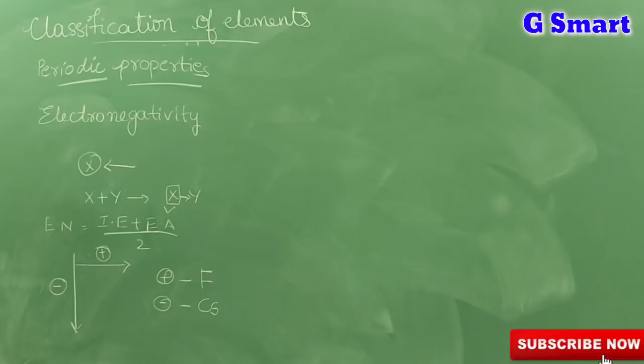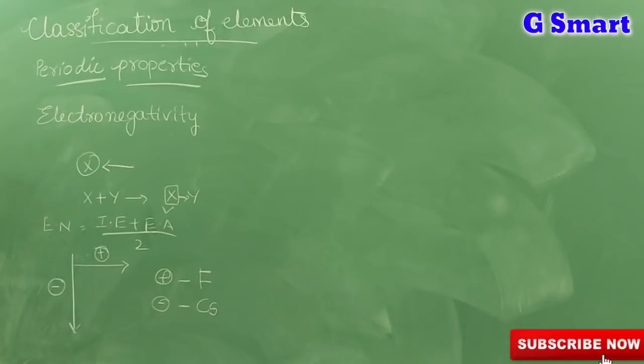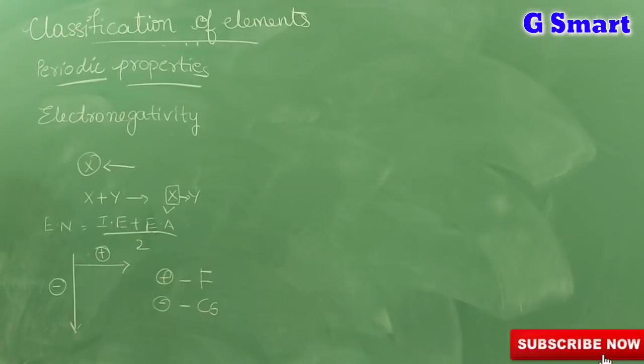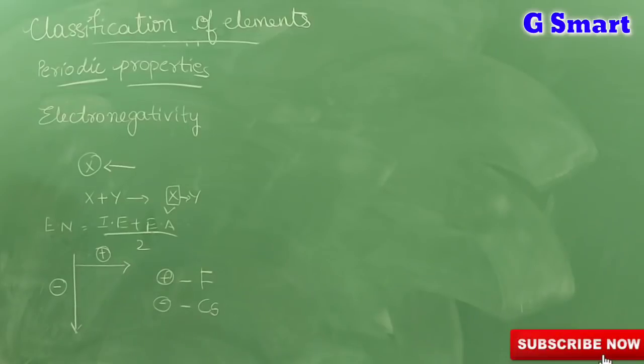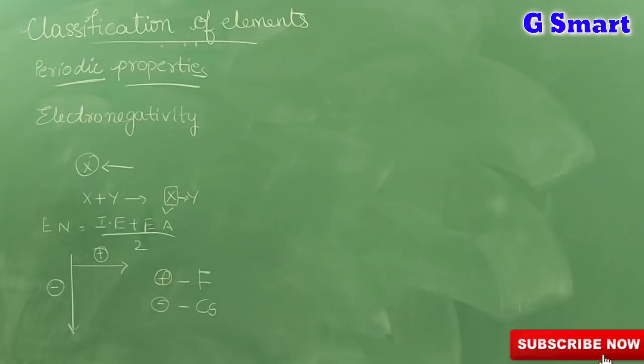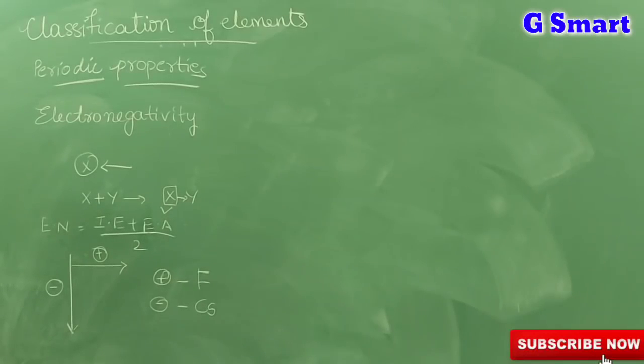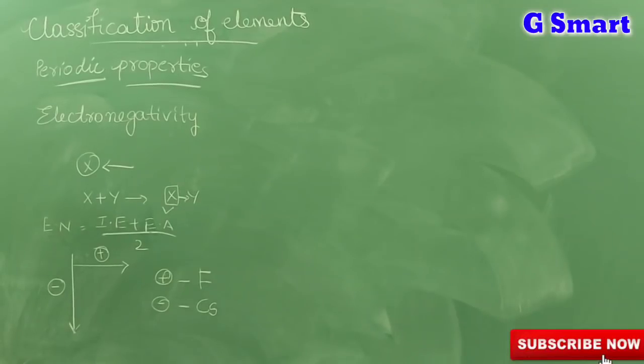We have to remember how they change in groups and periods. In groups from top to bottom, ionization energy decreases, electron affinity decreases. In periods from left to right, it will increase. So we have to remember how these periodic properties vary in groups and periods.